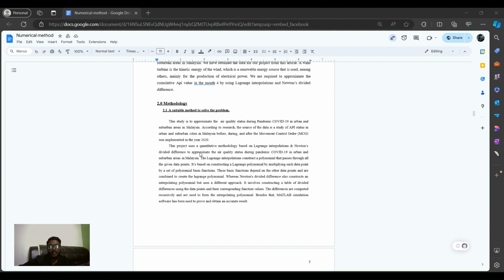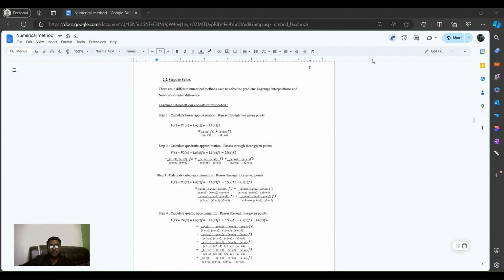Software serves as an effective tool for validating manual calculation, ensuring the precision of the interpolation process. Using these methods, we can effectively approximate the air quality status during the COVID-19 pandemic in Malaysia, providing valuable insight into how the MCO affected air pollution levels in urban and suburban areas.